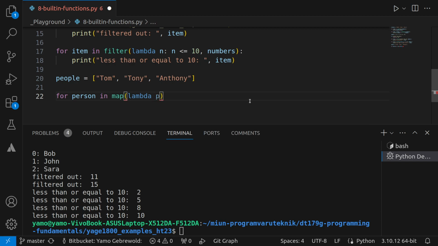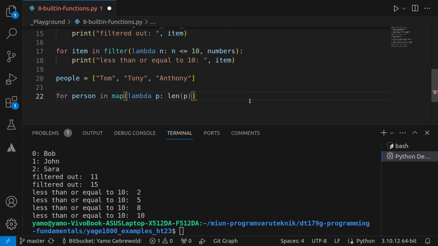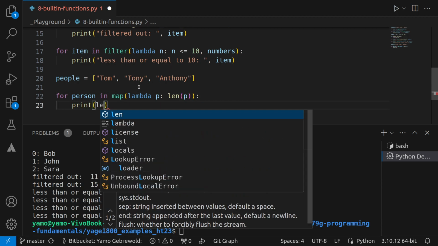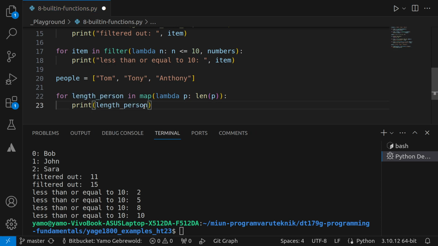The syntax is like this: p, and then return the length using the len built-in function. So p, and I also have to provide the actual. I'll just say print length. I think I will actually rename this to length person, right? I think it's a better name. And this is not sufficient, right?